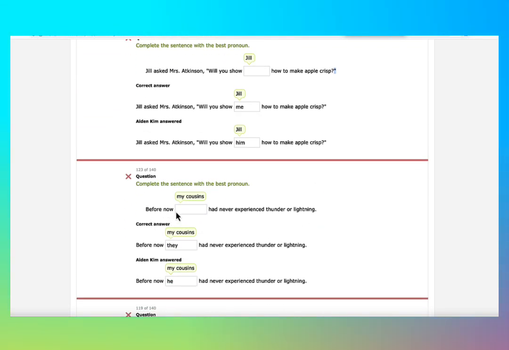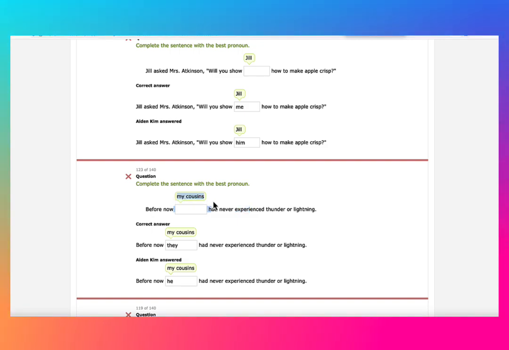Okay, before now, my cousins. Okay, my cousins, plural. Before now, my cousins, now this is used as a subject. Because after the subject we have a verb such as had never experienced, although the word never is an adverb. Had experienced is a verb, and typically the subject comes before the verb, typically.